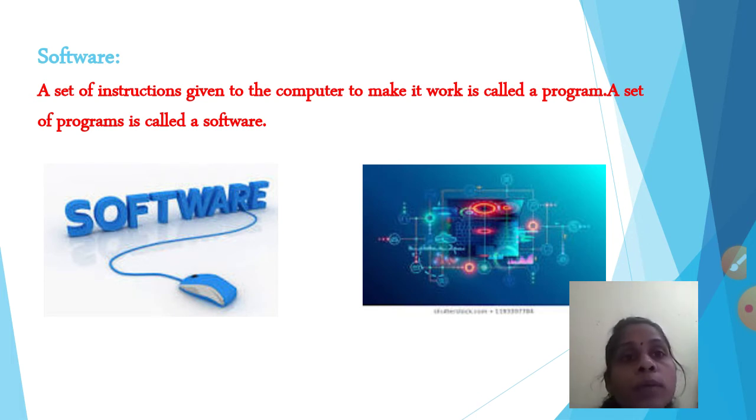So there are two types. See the image of software. It is just a simple image. Software we can't see. You know that hardware we can touch and see, but software we can't see or touch. So it is only an imaginary image, not a perfect software image. Okay. Now we will see